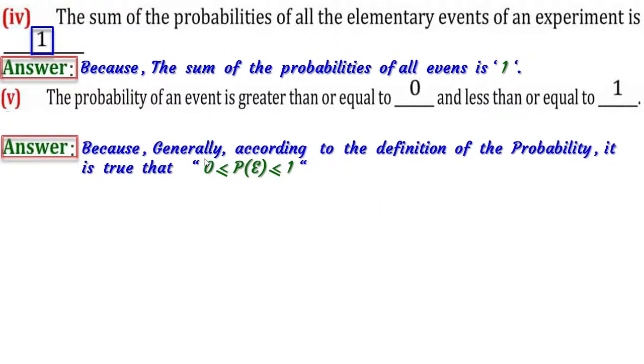Because generally, according to the definition of probability, it is true that 0 is less than or equal to P of E, which is less than or equal to 1. It means the probability of an event will come between 0 and 1. Therefore, the answer of fifth: the probability of an event is greater than or equal to 0 and less than or equal to 1.